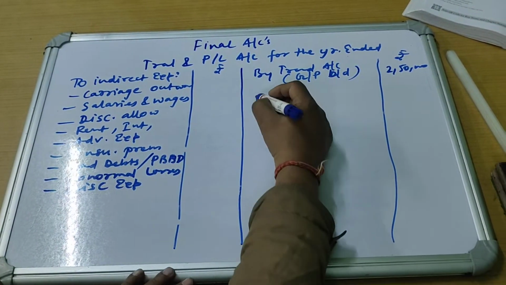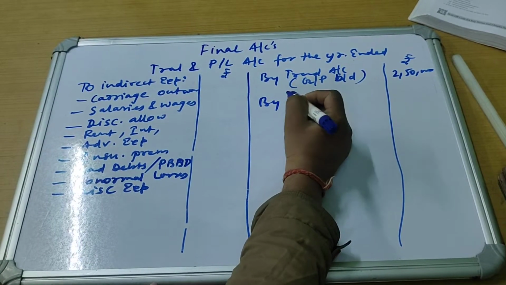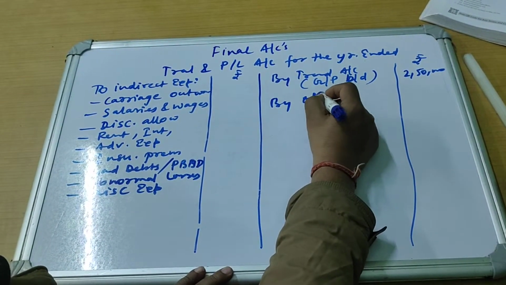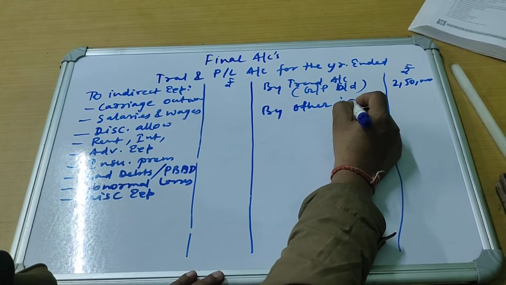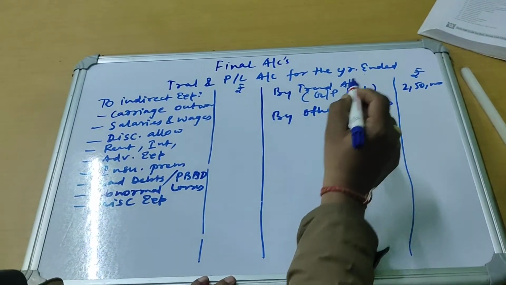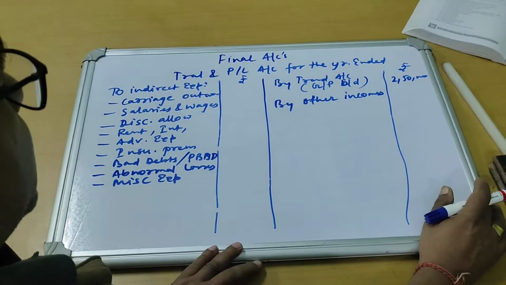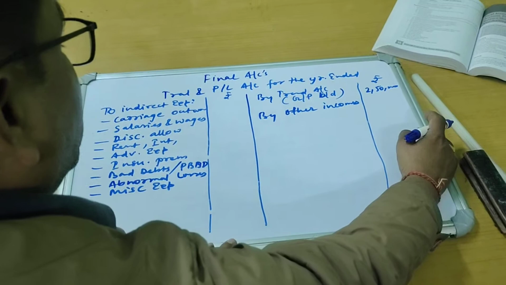And if there are any other incomes which are operating and non-operating in nature, all the other incomes will be credited here. So whatever 2,50,000 we have earned from our core business is brought down here.